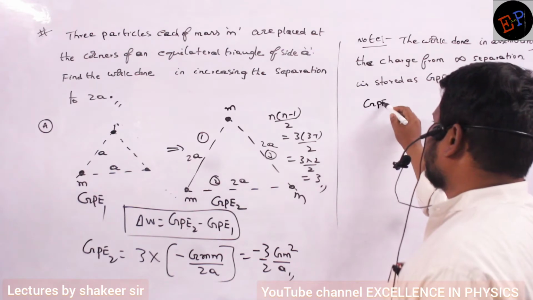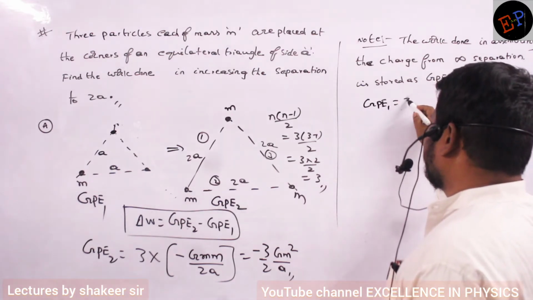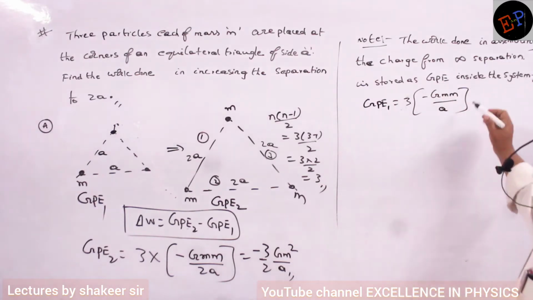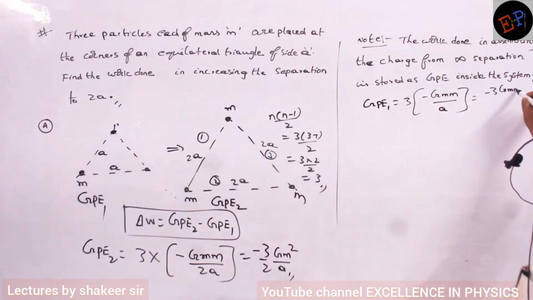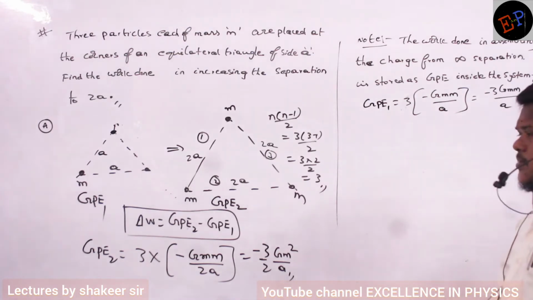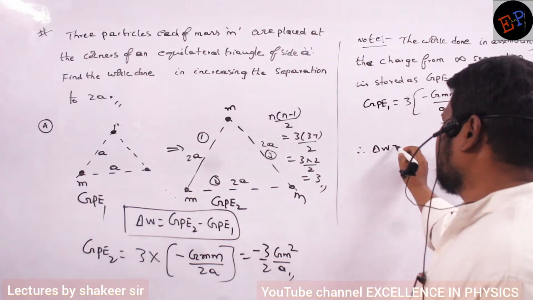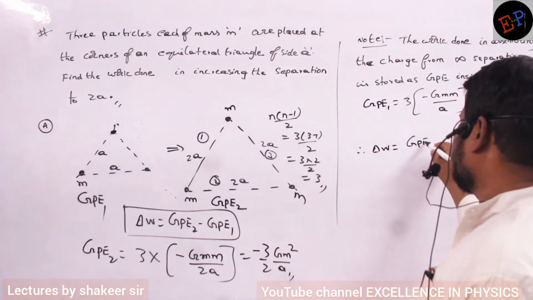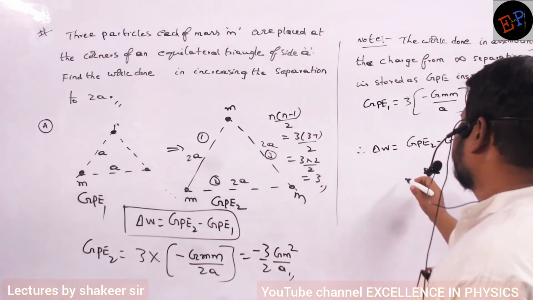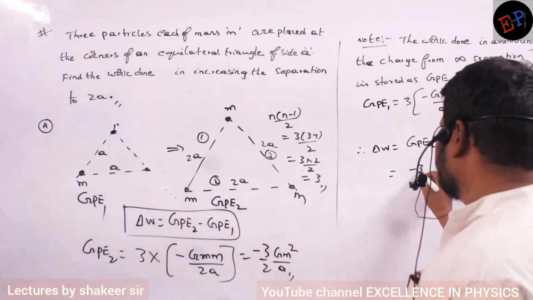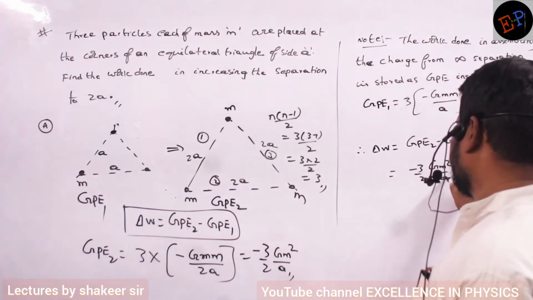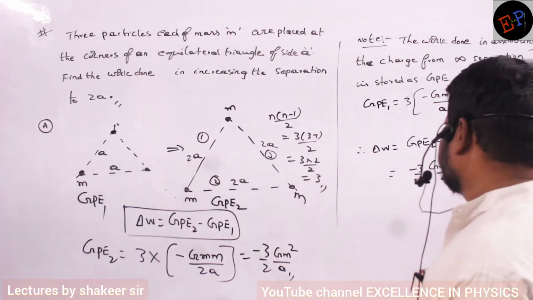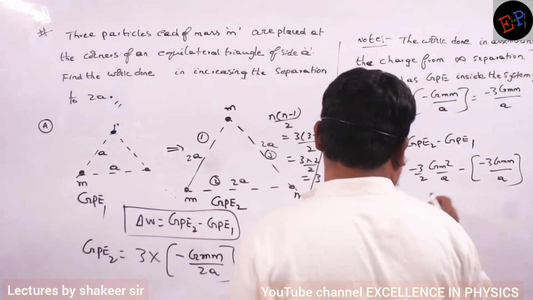GPE1 is how much? First you write 3 multiplied by minus G m m divided by a only. So it is minus 3 G m m divided by a. Therefore, what is the net work done? The net work done to move from the first configuration to the second configuration is GPE2 minus GPE1, that is, minus 3 by 2 G m square by a minus of minus 3 G m m divided by a. Clear? So therefore, G m square I will write.